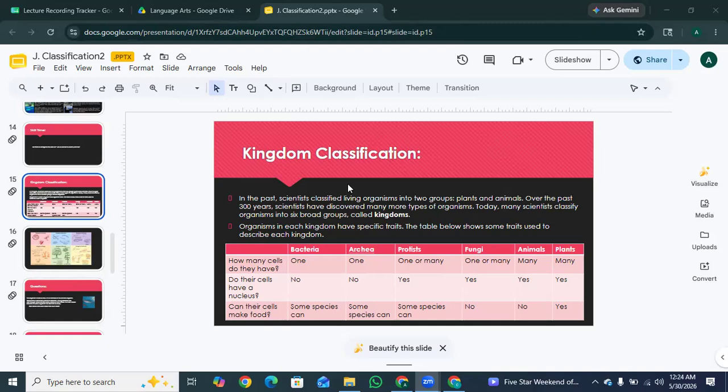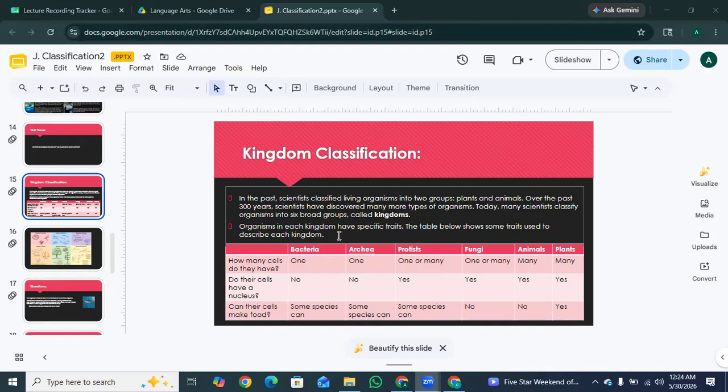So, what is kingdom classification? Basically, long ago, scientists only divided living things into two groups, which is plants and animals. But as they discovered tiny creatures under a microscope, they realized two groups were not enough. Today, scientists divide all life into six broad groups, which is kingdoms. Okay? So, organisms in each kingdom have specific traits.